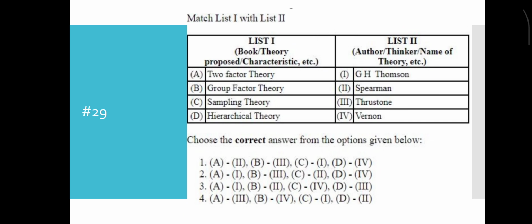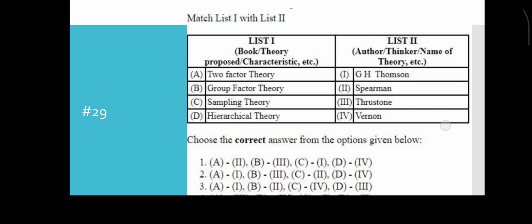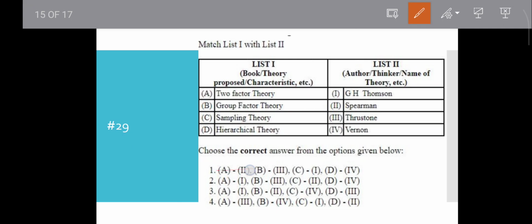This is a match the list 1 and list 2 question. Two-factor theory, group factor theory, sampling theory, hierarchical theory. Two-factor theory is Spearman. Obviously, we first know from one question that it is the general factor and specific factor. So A will be double I, and in option A it is first. So the other three options will be incorrect.